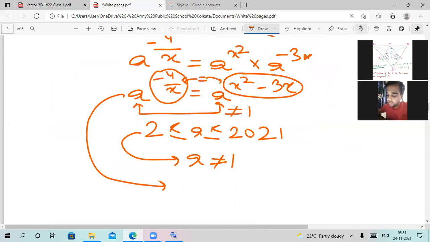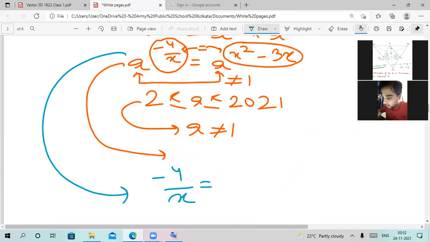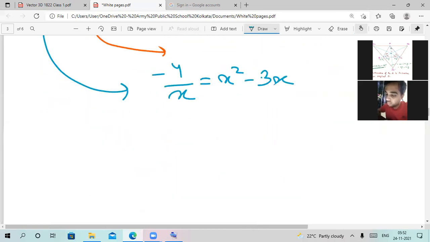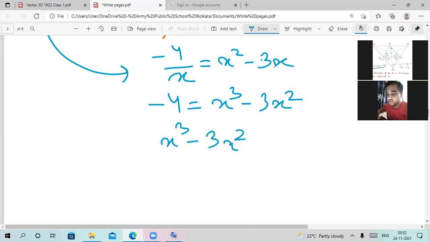Now proceeding further in this case, we will have -4 divided by x is equal to x square minus 3x. Okay, now moving further on, we have -4 as x cube minus 3x square. So we can also write this expression as x cube minus 3x square plus 4 equals 0.